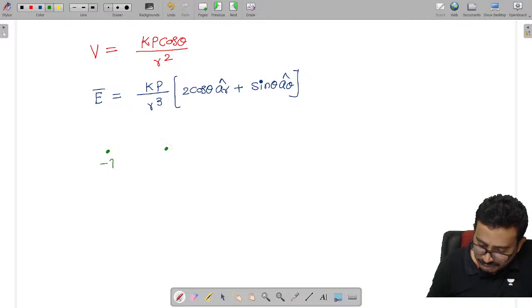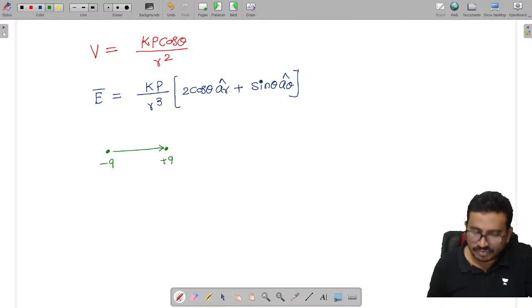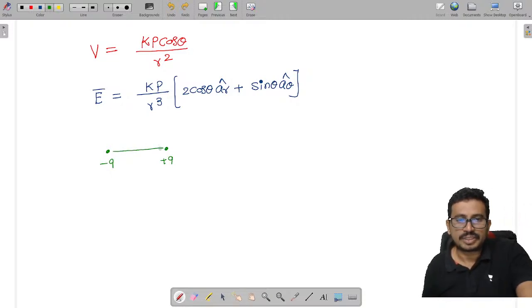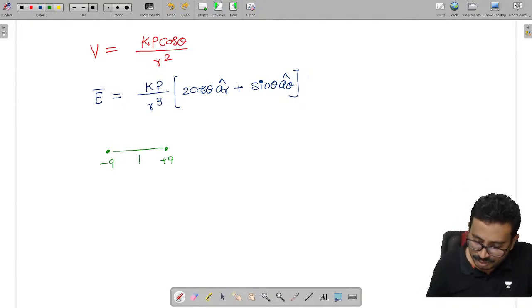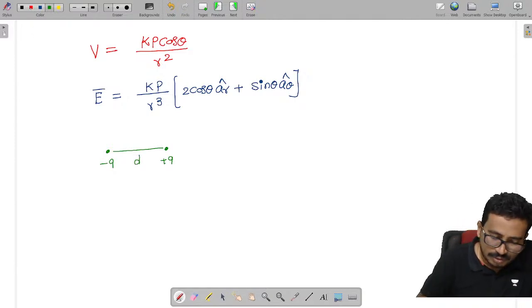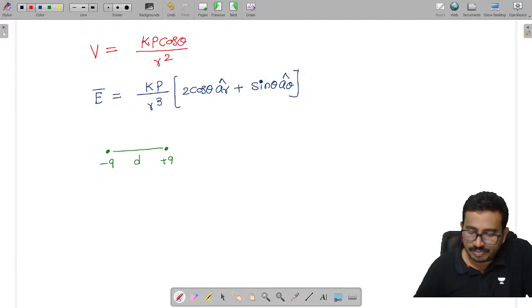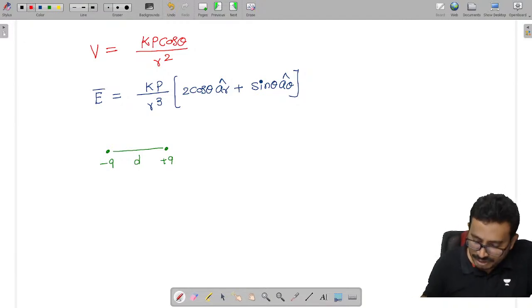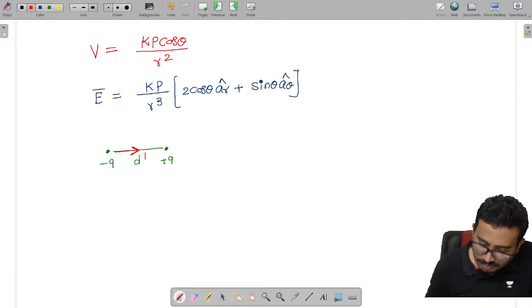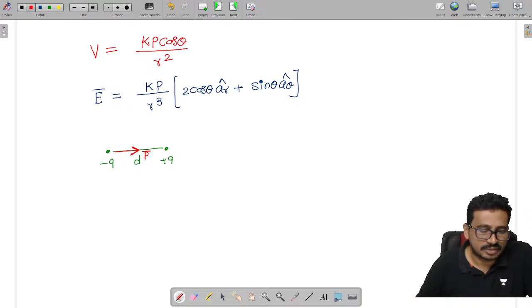If I say this is the negative charge and this is the positive charge, and the distance of separation between them is equal to d. Now we have a dipole moment p, which is always from where to where? You tell me: positive to negative direction. This is the direction of the dipole moment, positive to negative, like this.